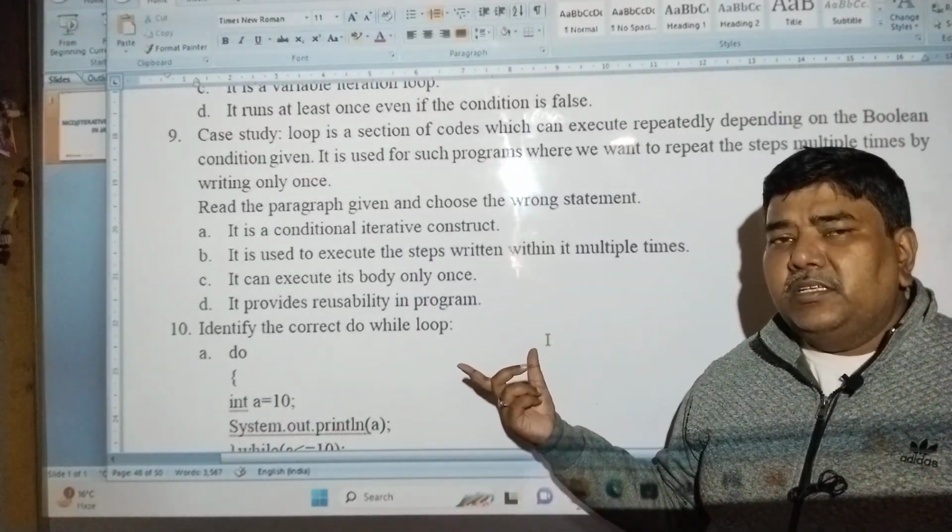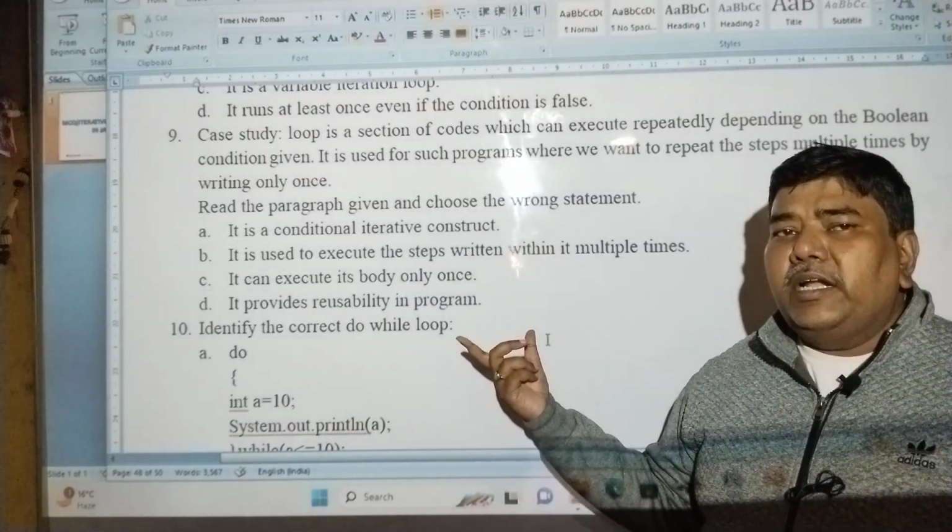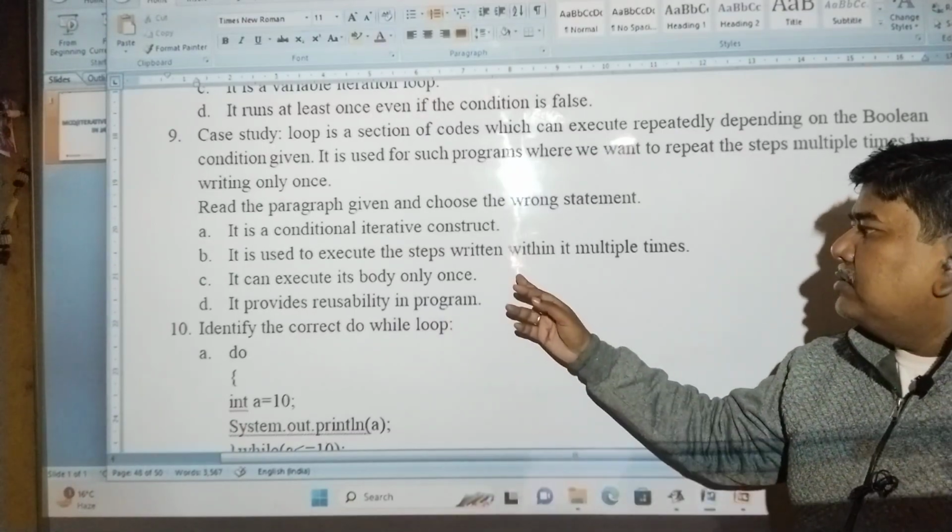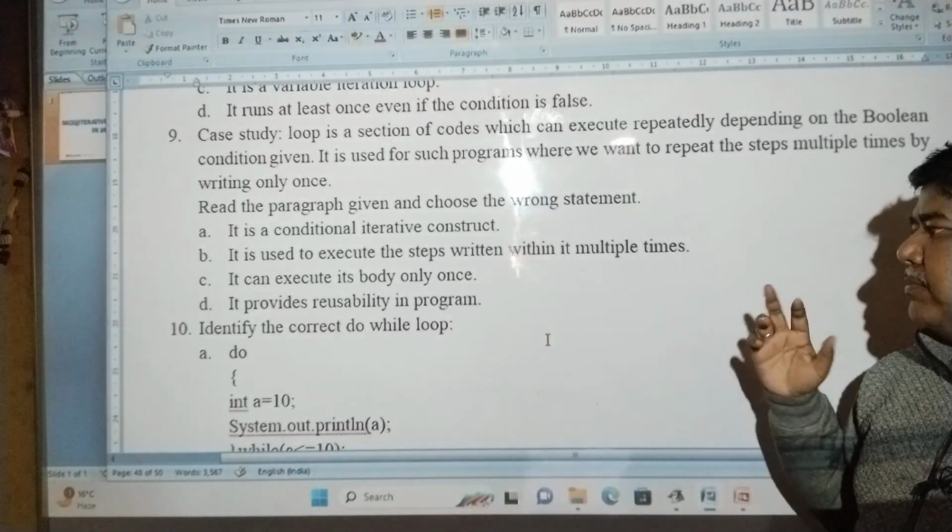Iterative construct means such a construct which is running many times. It is used to execute the steps written within it multiple times.